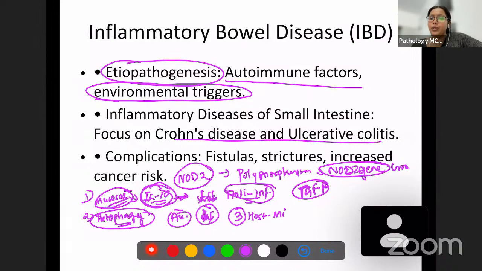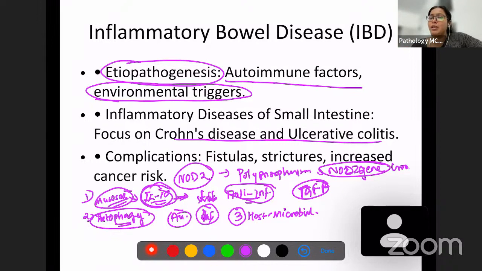Host and microbial response interaction. What is this host microbial response interaction? We know that there are a few normal bacteria, enteric bacteria, which are present in the bowel. When there is a microbial organism, there is dysregulation of the normal cytokines.